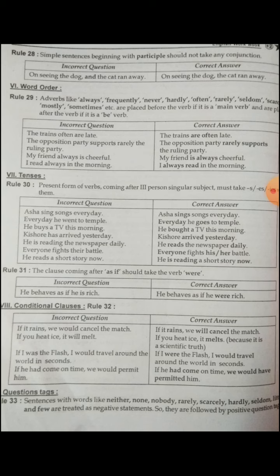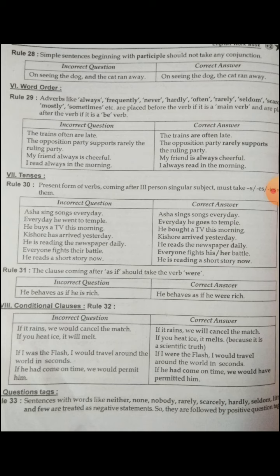See the first one: if it rains, we would cancel the match. Here that is possible condition, present tense, it rains. So we have to use future tense: we will cancel the match. If you eat ice, it will melt. This is scientific truth, zero condition. So: if you eat ice, it melts.